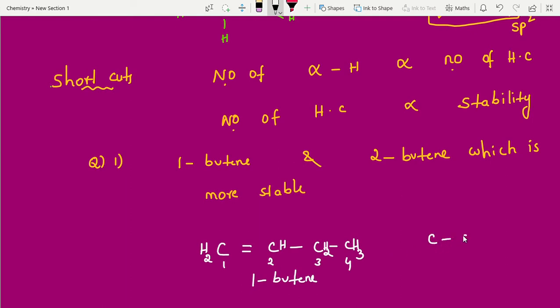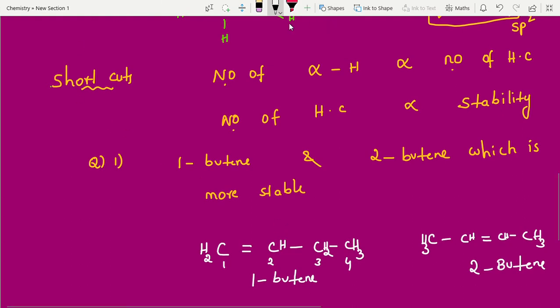Next, can you write 2-butene, students? Again, butene has 4 carbons, with the double bond between 2 and 3. That's it. Remaining you can fill with hydrogens. That's all. This is what we call 2-butene. Now they are asking which is more stable. Whenever stability type questions are there, we can apply hyperconjugation tricks, right?